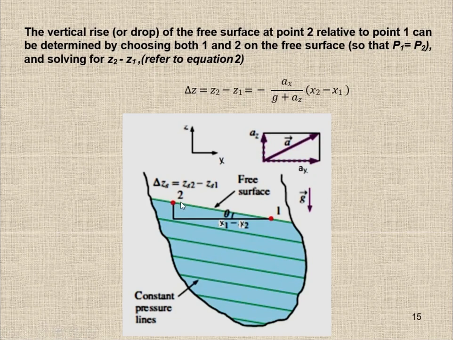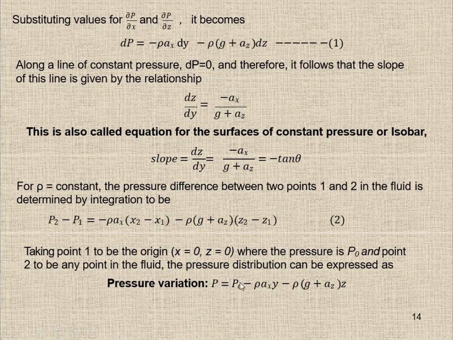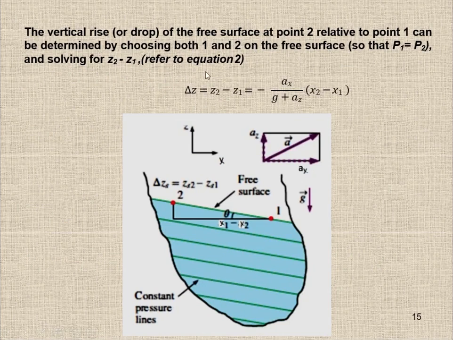The pressure at point 1 and point 2 are both atmospheric pressure, so P1 and P2 will be equal. Solving for Z2 and Z1, if this one and this one are equal to 0, the equation reduces to ΔZ over Z2 minus Z1 equals ax over g plus az, over X2 minus X1. This equation can help us find the distance between 1 and 2.